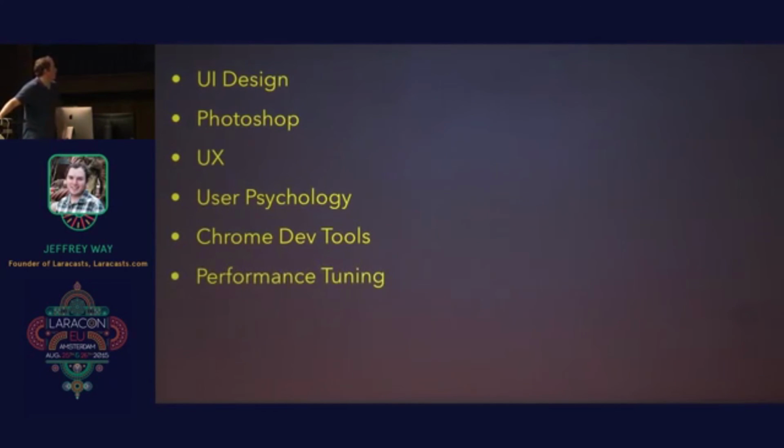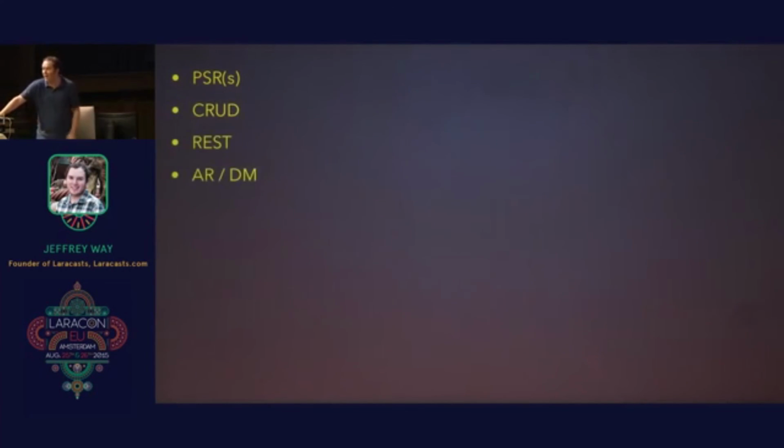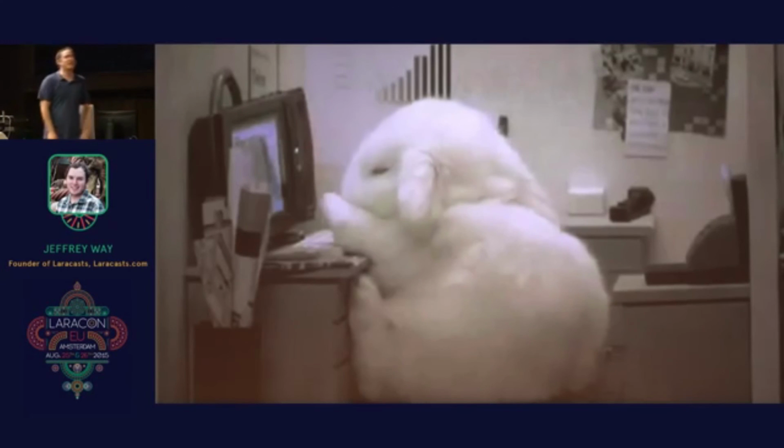And then, you know, if you're going to go out on your own, you need to have a basic understanding of the UI. You don't have to be a designer, but you need to know what you're doing, right? So UX, user psychology, Chrome DevTools, you need to optimize performance. Okay, that will take quite a bit of work. Now, what about the acronym avalanche, like PSRs and CRUD and REST and Active Record versus Data Mapper and ADR and TDD and BDD and DDD and DDD again and solid, and then before you know it,